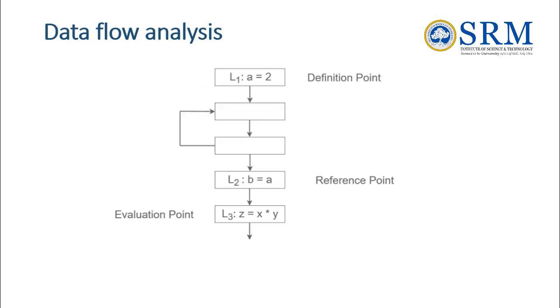See in the diagram, we have three points. One is a definition point, another one is a reference point, then the evaluation point. So if you are giving a value for any variable, that's a definition point. If you are assigning the variable to any other variable, that's a reference point. If you do some computation, that's the evaluation point.